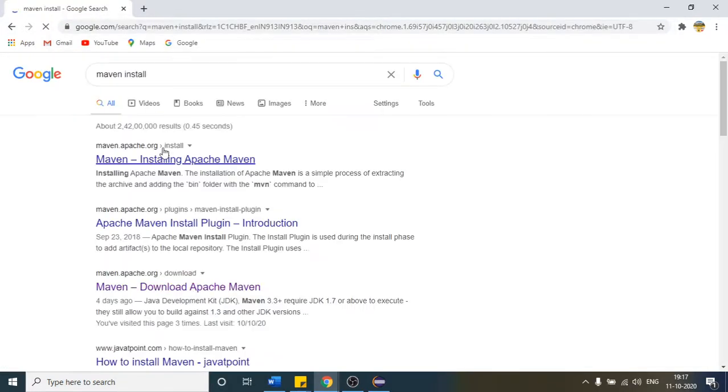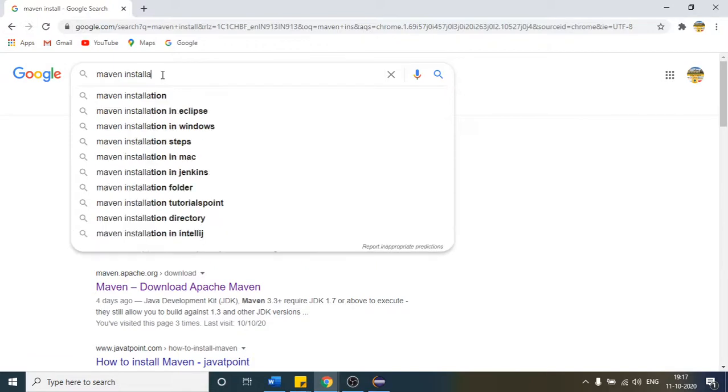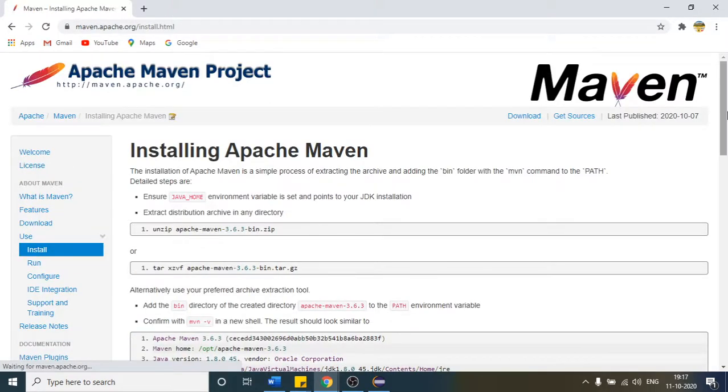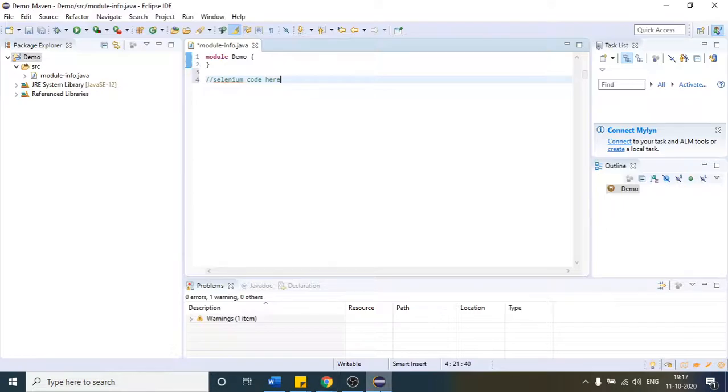Maven installation. I think this is the one. Let me open this. Okay, so this is not the part.